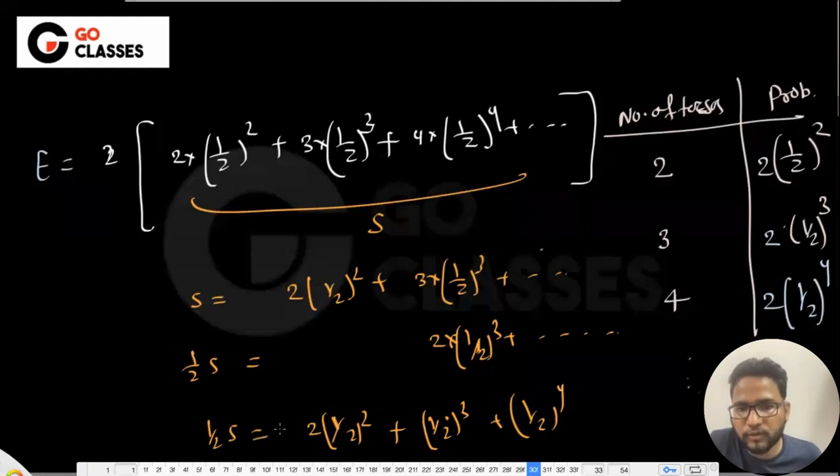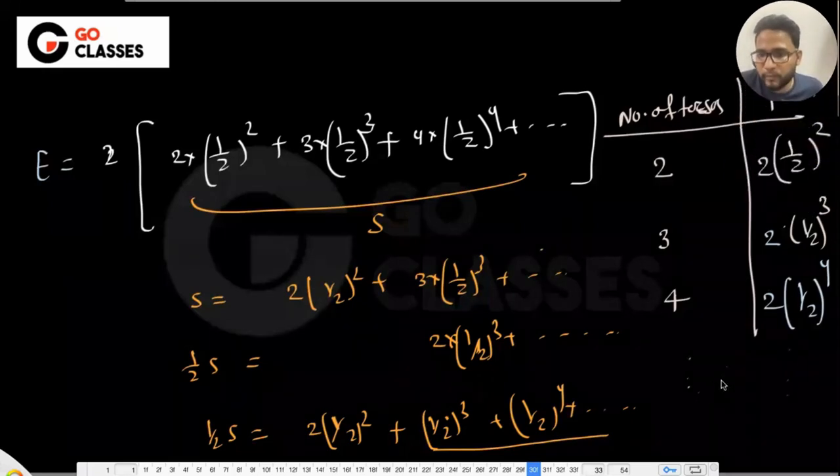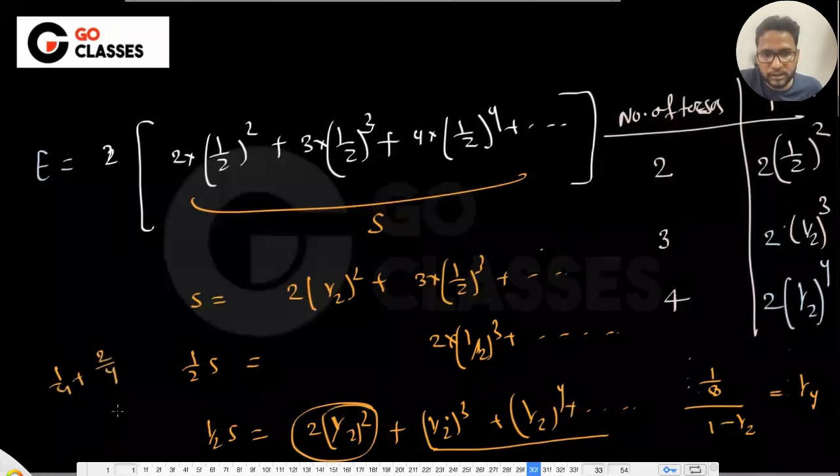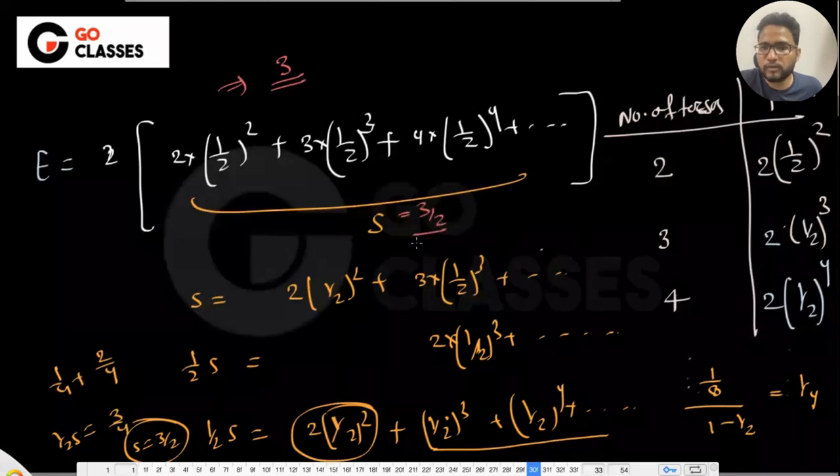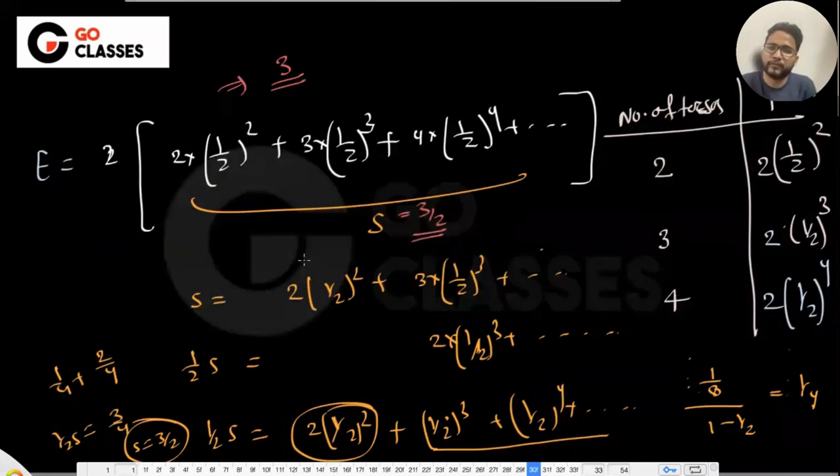Okay. This is 1 by 2S equal to, and then this is plus plus dot. And then if you just solve, this is GP, you can say A upon 1 minus R. So this is 1 by 8 upon 1 minus 1 by 2, which is 1 by 2, which is basically 1 by 4, plus this extra term that I have, 1 by 4 plus 2 by 4, which is 3 by 4, and this is 1 by 2S, and then S will be just 3 by 2. Inside this we are getting 3 by 2, and then if you multiply by 2, you will be getting 3. Okay, because S is 3 by 2. You can solve it in any way, whatever way you want.